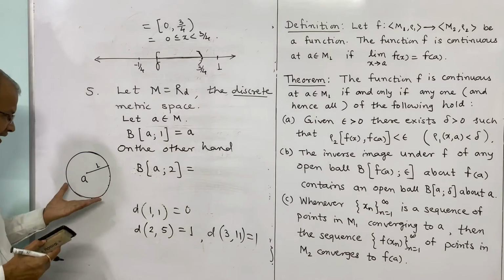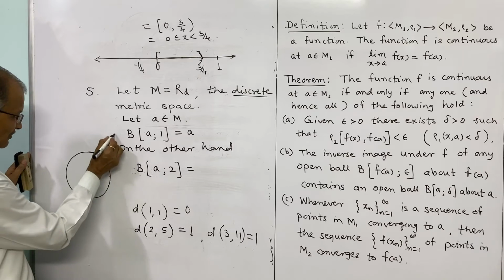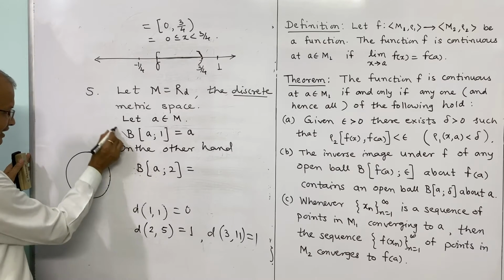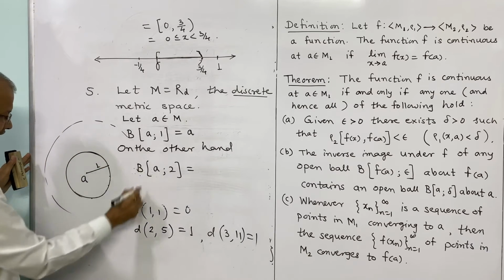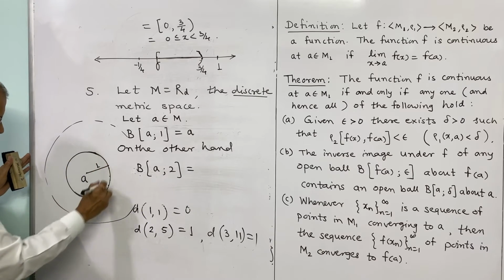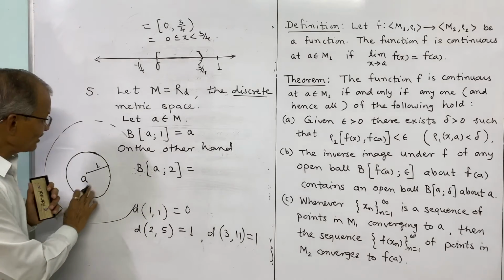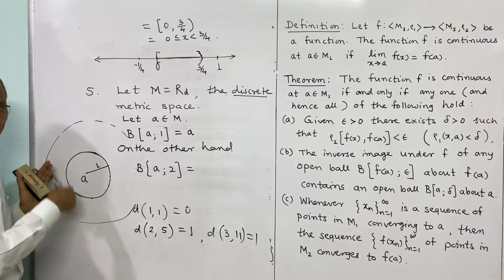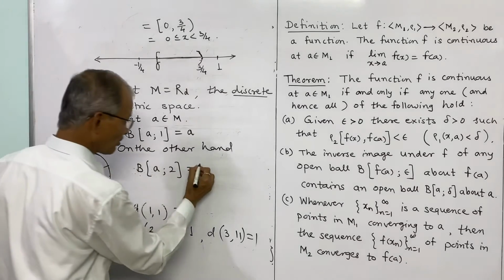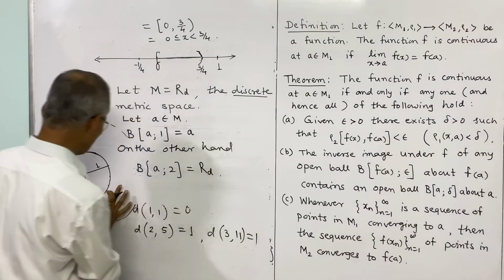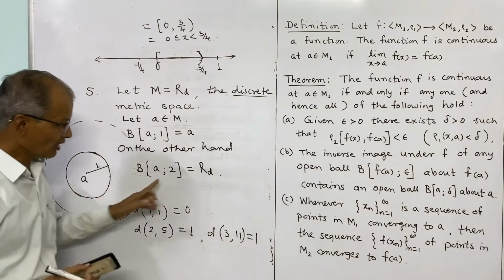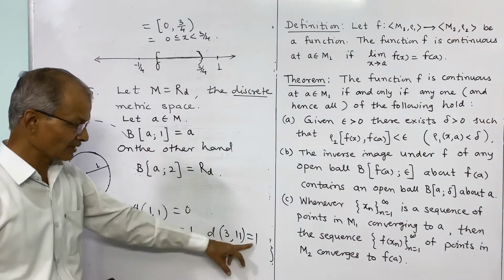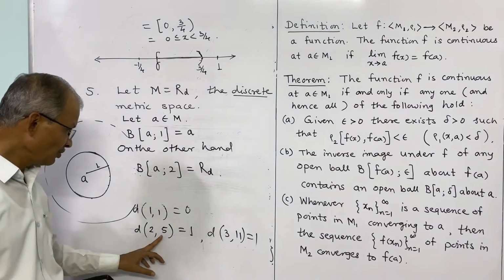All points will be there, because if you increase the radius, instead of 1, the radius is now 2, then all these points distinct from A will be in this open ball. So therefore this is the whole of R. All points will be there if you increase the radius, because all distinct points are placed at one distance. So here 5 is there.